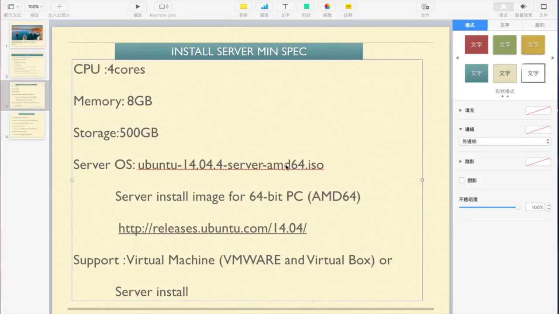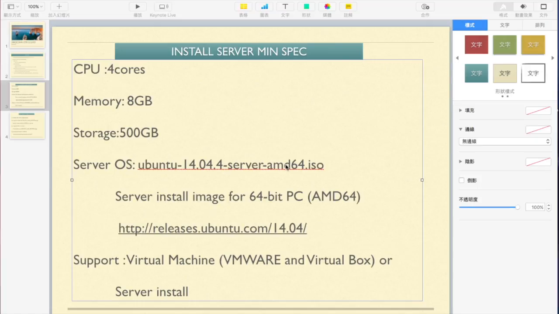Hello everybody, this video introduces how to install the OTA cloud service. First you should prepare the server. For the server you can use a virtual machine like VMware or VirtualBox, or a physical server.